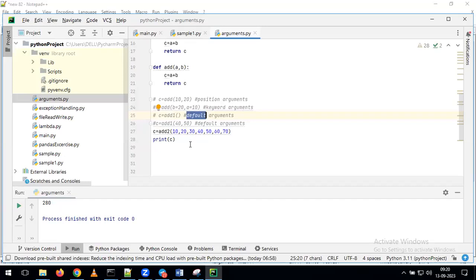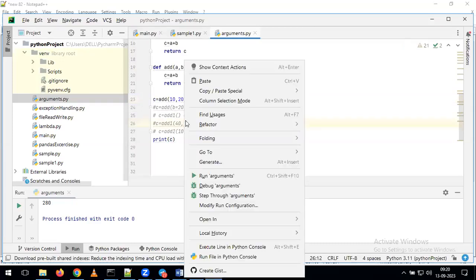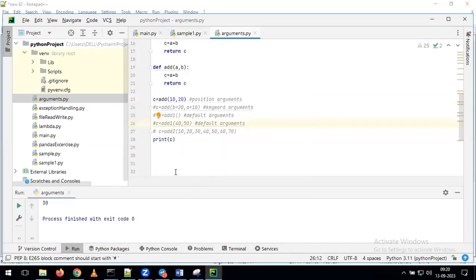After completion of the class, I will send this script file to you so that you can do the practice from your side. What you have to do: for example, if I want to practice positional arguments, simply comment this line and uncomment this one. After that, just run the program. You will get the output. That's it. Try to understand what we are doing.